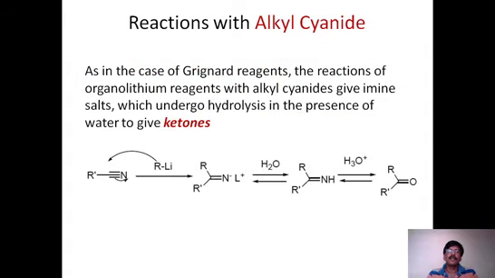Look at the reaction of alkyl lithium with alkyl cyanide. With cyanide also the reaction is the same. Here this alkyl group is coming as R minus from alkyl lithium. So it comes and attaches to the electrophilic point, where there is a positive charge. The cyanide carbon is the positive center. Therefore R minus attaches to this place, and this becomes C double bond N.